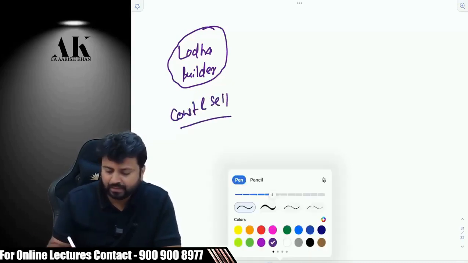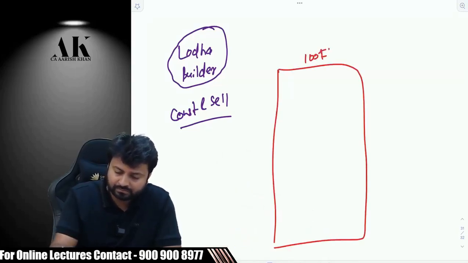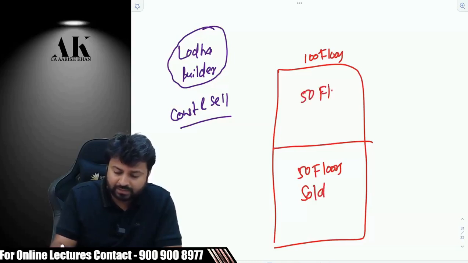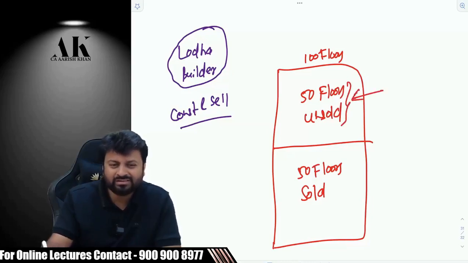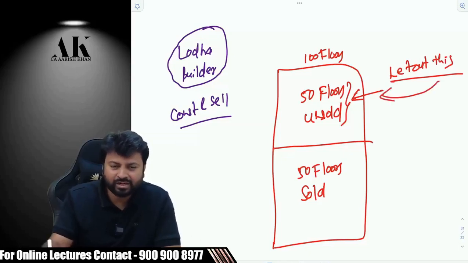Now, listen carefully. Suppose Lodha has made a building of around 100 floors, out of which 50 floors are sold and 50 floors are unsold. They are not sold. Okay. So now the question is, what is the thought? These floors are not getting sold. Let's let this out and earn some income. Okay. So he earned some rental income.